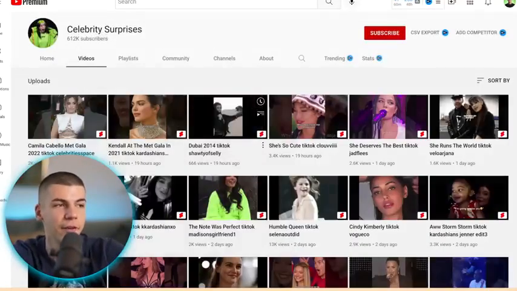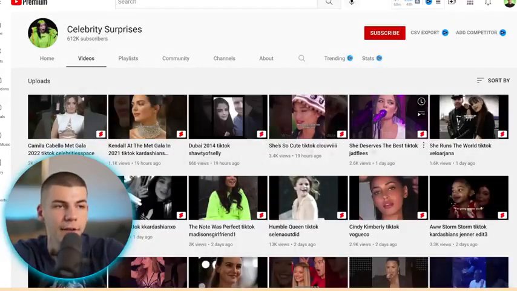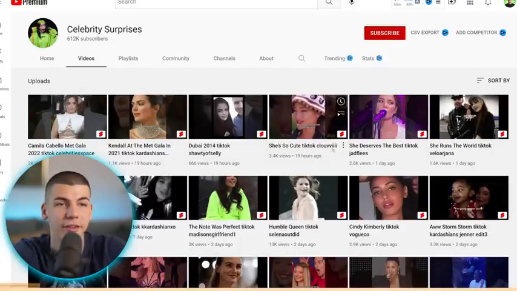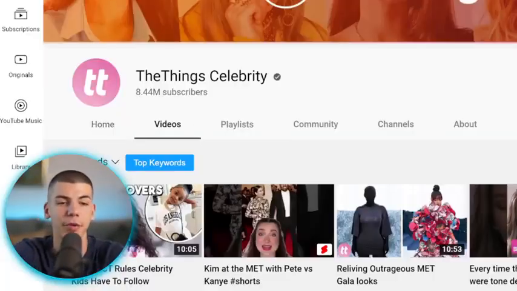As you can see, Dubai 2014 TikTok, and they just leave the username of the TikTok account. Here again, and here again. So this is exactly what they're doing to acquire hundreds of millions of views, which they can monetize and make hundreds of thousands of dollars. This is another example right over here.